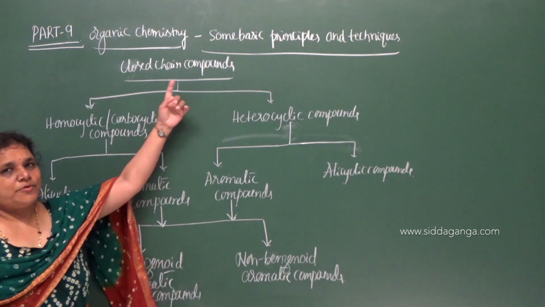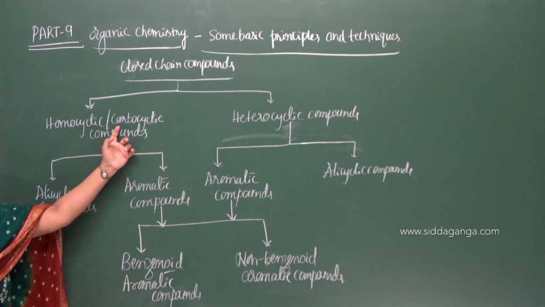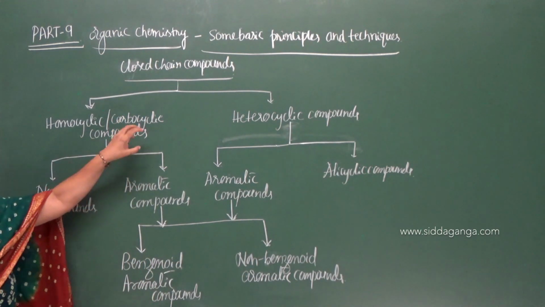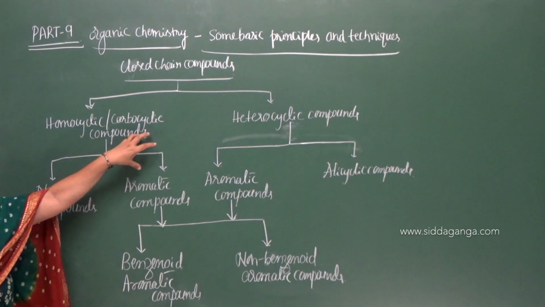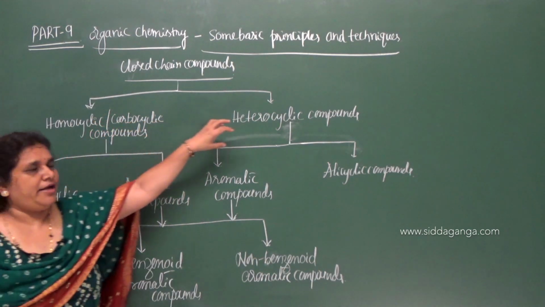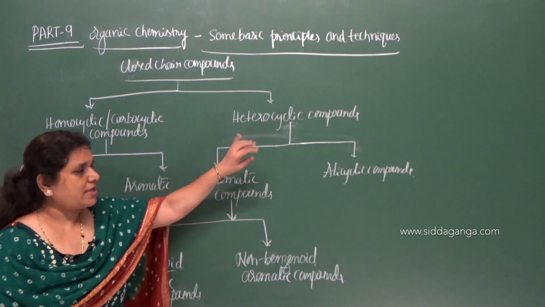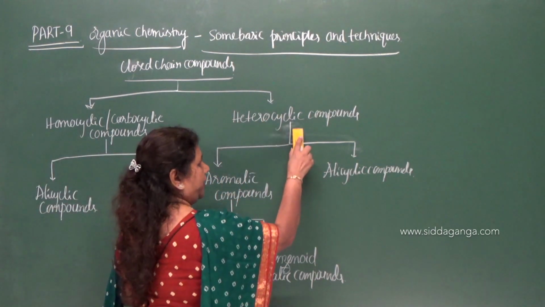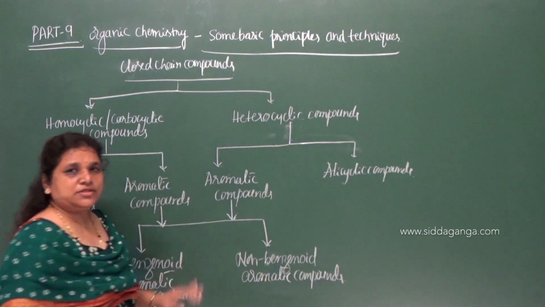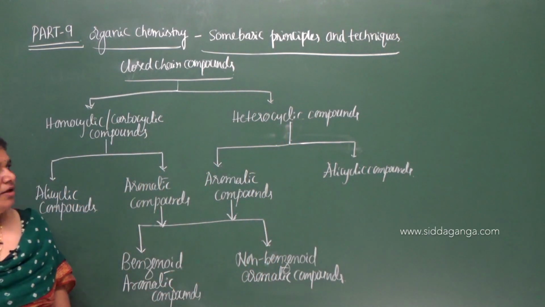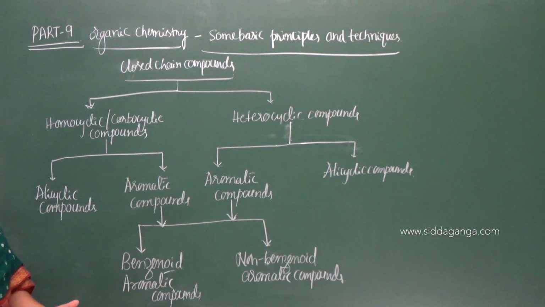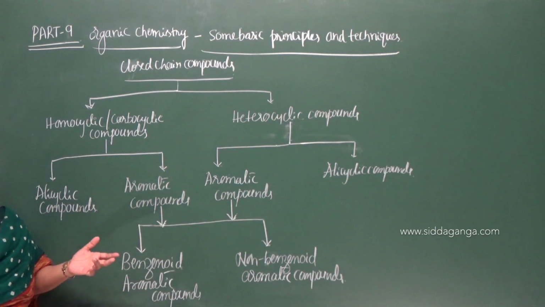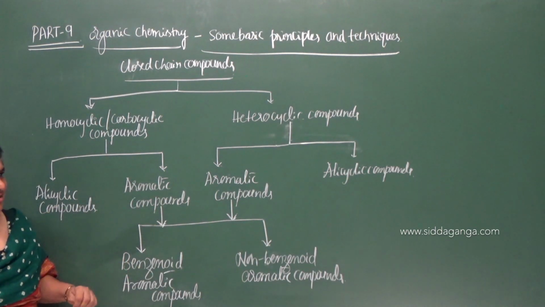So cyclic compounds are classified based on what is the type of atoms present in a closed chain as homocyclic and heterocyclic. In homocyclic we have only one type of atom called carbon atom, and in heterocyclic along with the carbon we have one or two hetero atoms, say oxygen, nitrogen and the sulfur.